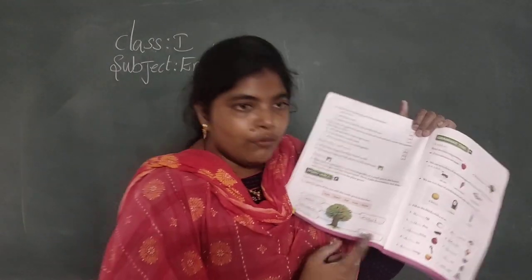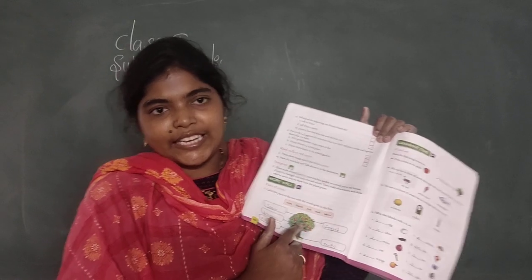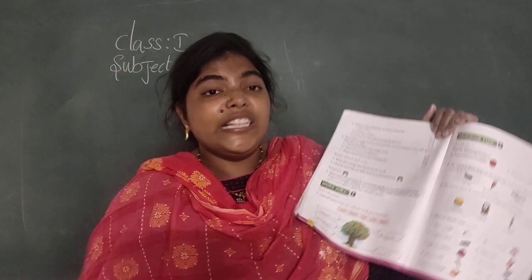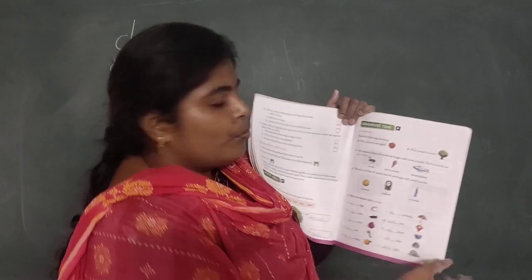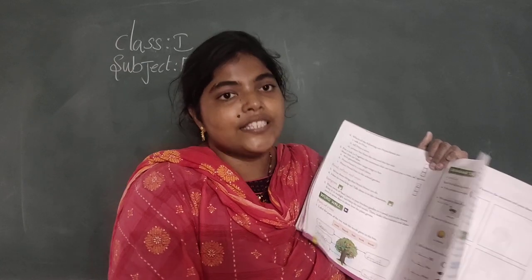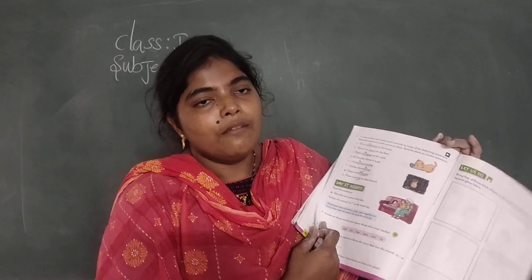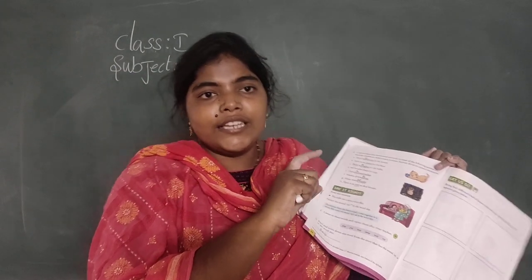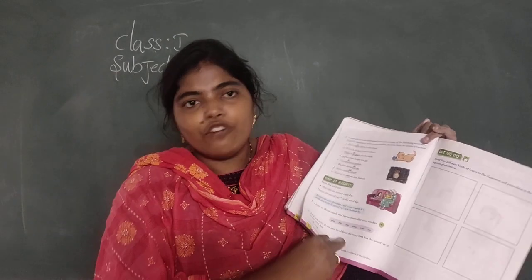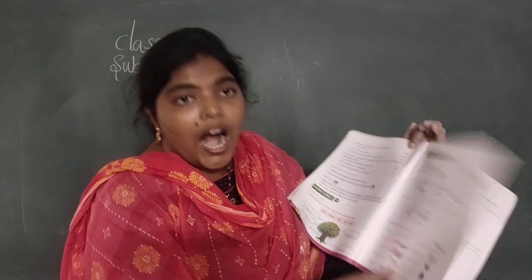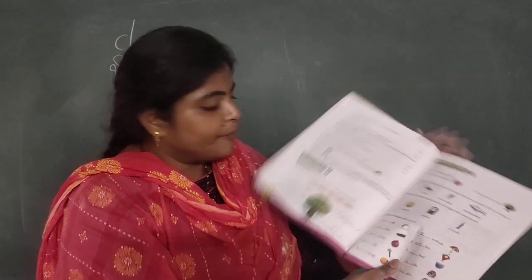So now, I would like to tell you about this tree, the grammar tree. In the next class, I will go through articles, because if I teach articles in this class, you may get confused. Today you have gone through describing words and rhyming words. So in the next class, I will tell you about the articles, so that we will complete it.